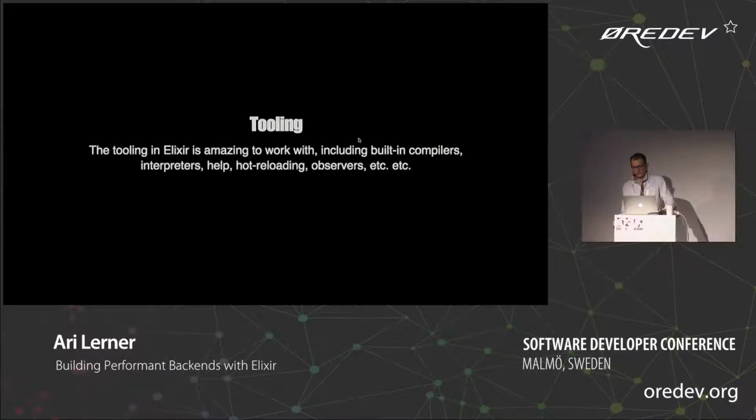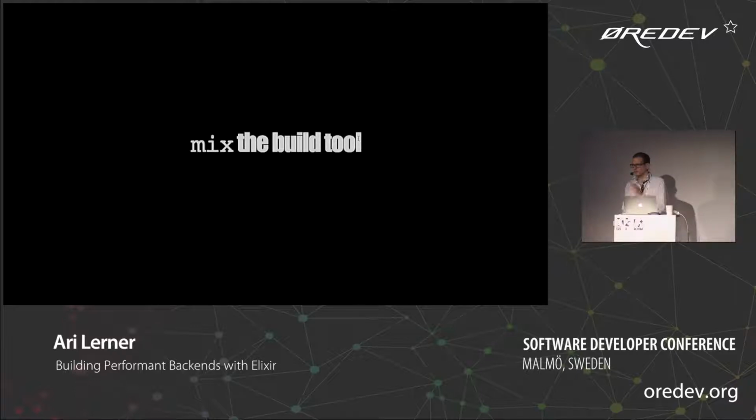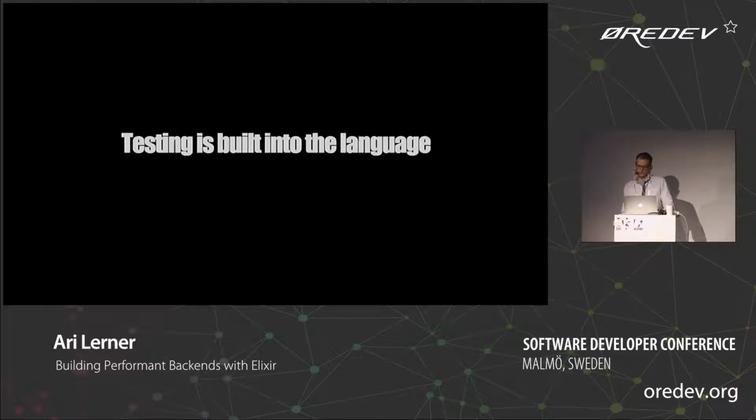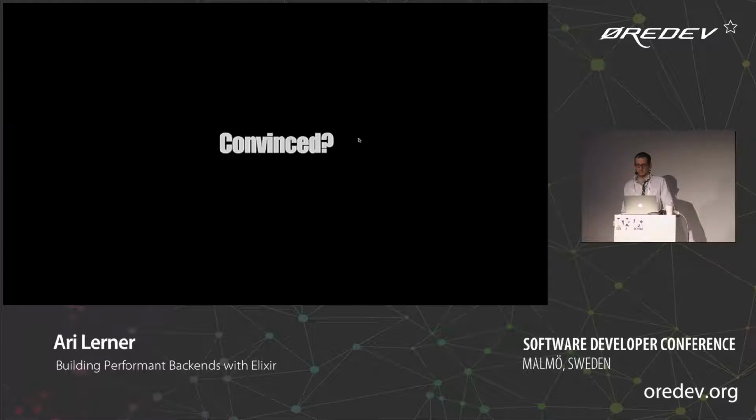Also, another really cool thing about Elixir is that there is a ton of tooling. We have built-in compilers, a build tool, interpreters. There's hot reloading, observers, as we'll see, things like that. The mix build tool itself is built in. You don't need to install rake or make or another one of those. And testing is built right in.